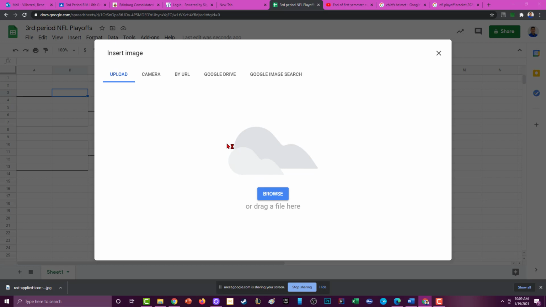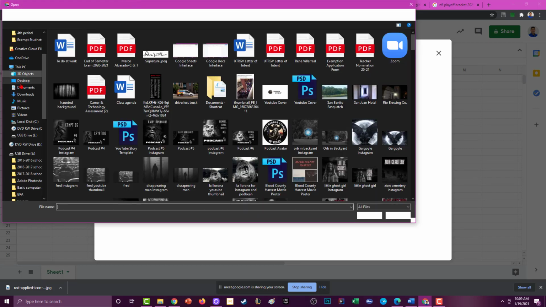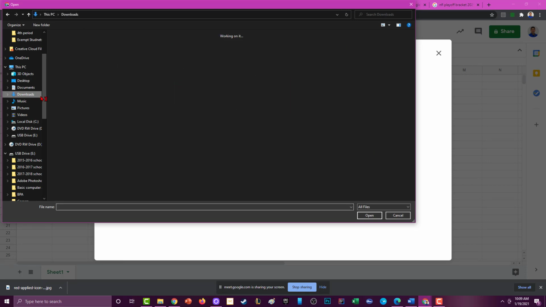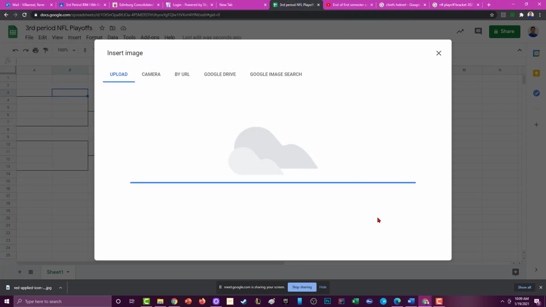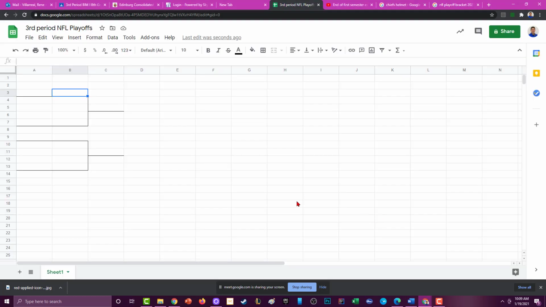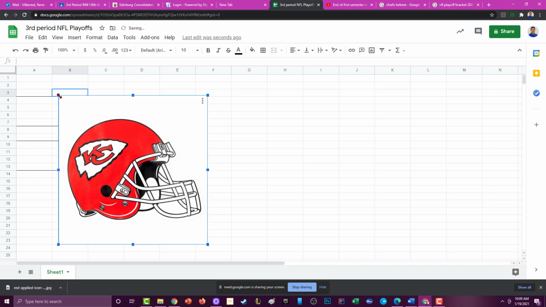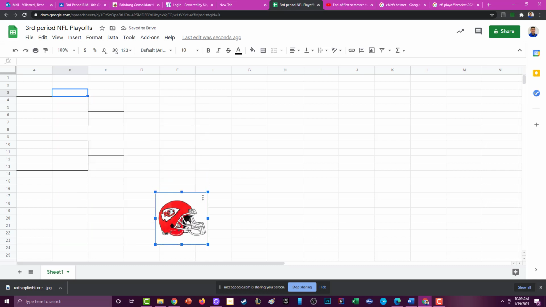I'm going to browse my device. Okay, and I'm going to go to my downloads. And right here we have the Kansas City Chiefs helmet. And it should pop up. Good. Now I'm going to make this smaller. And we're going to put this helmet into place.